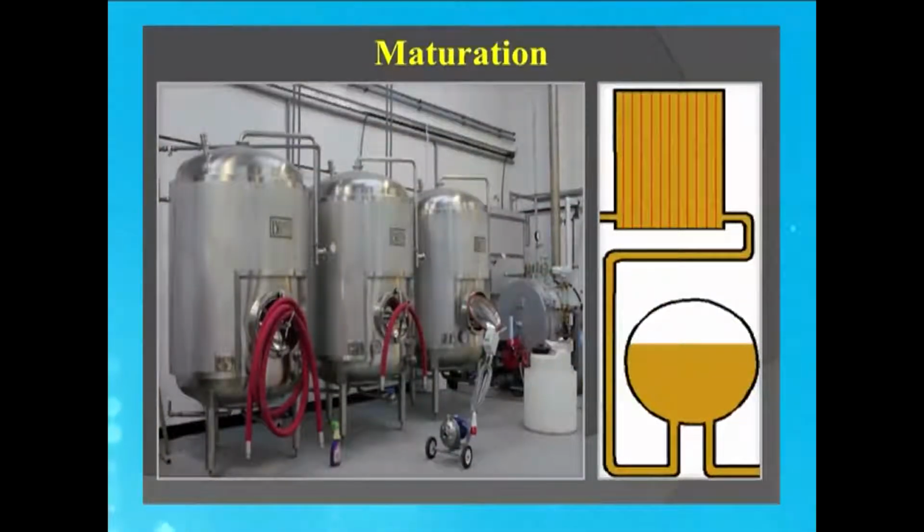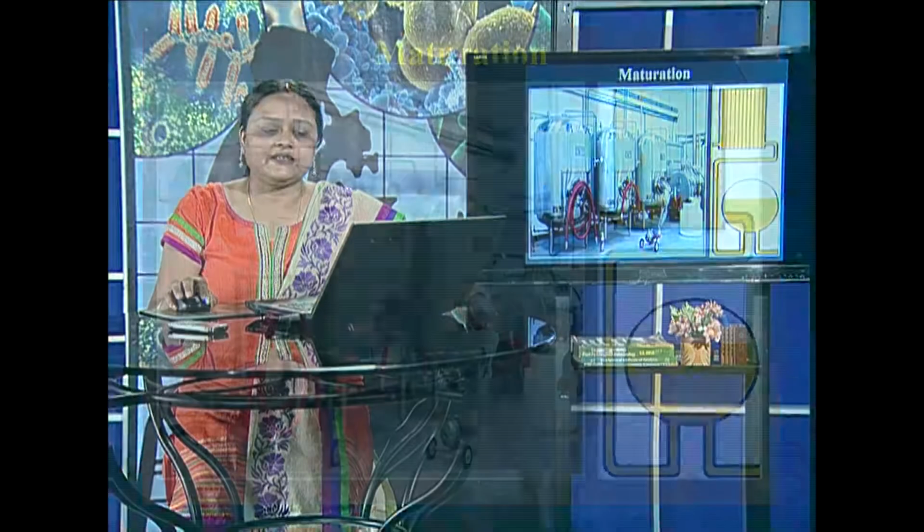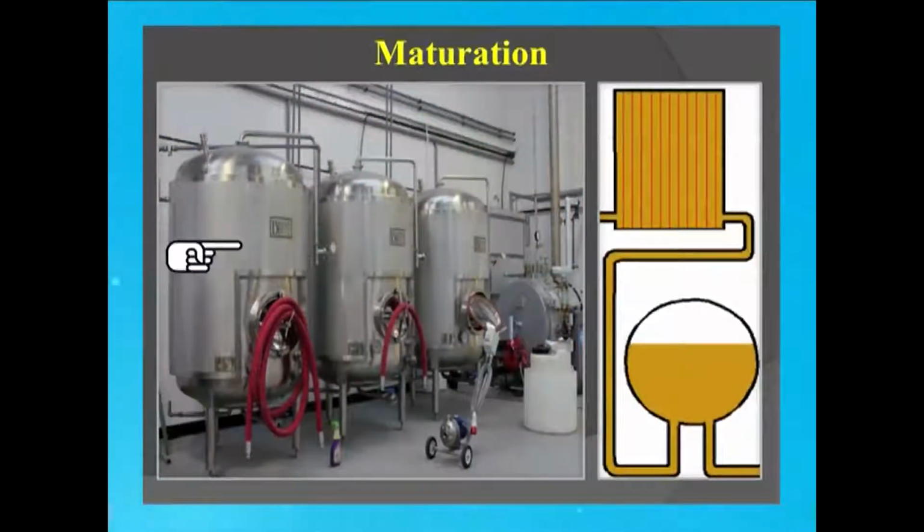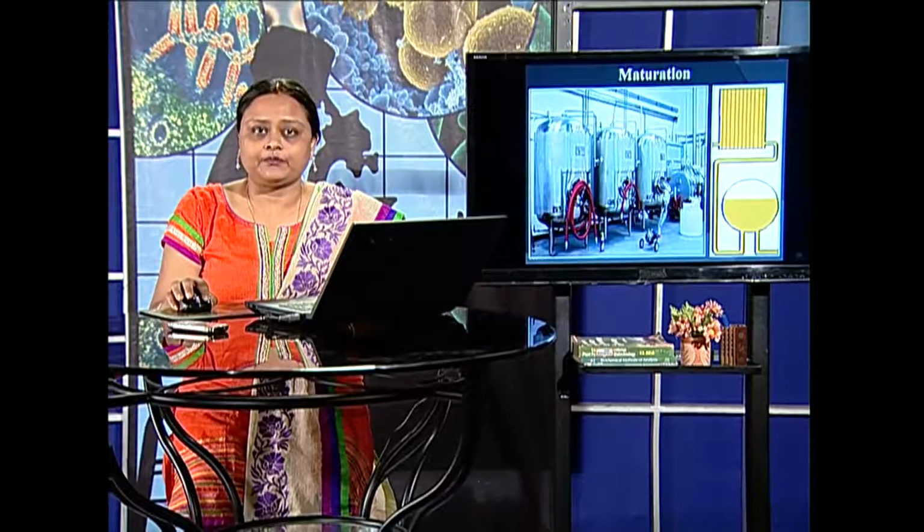What happens in a maturation tank? Basically, the temperatures provided in case of beer production are obviously the growth range temperature of the yeast. That is somewhere near 25 or 30 degrees centigrade. But beer often is consumed chilled, and that is the reason we send it to the maturation tank and give a lower temperature, the consumption temperature of beer. Why we carry out this step is because by chance if there is a colloid formation in the lower temperature ranges, then they can be separated out.